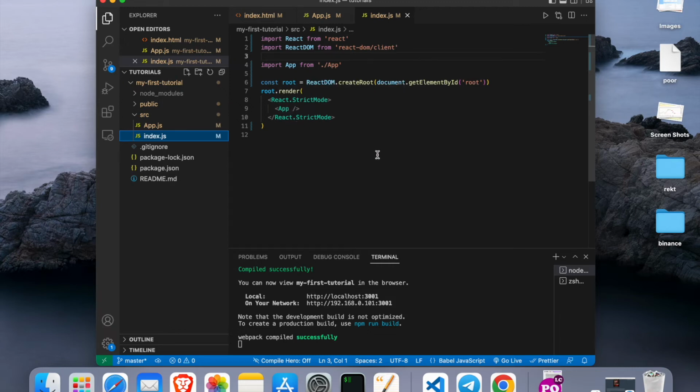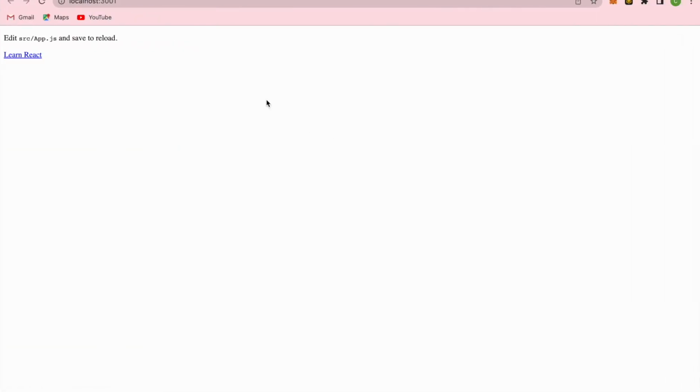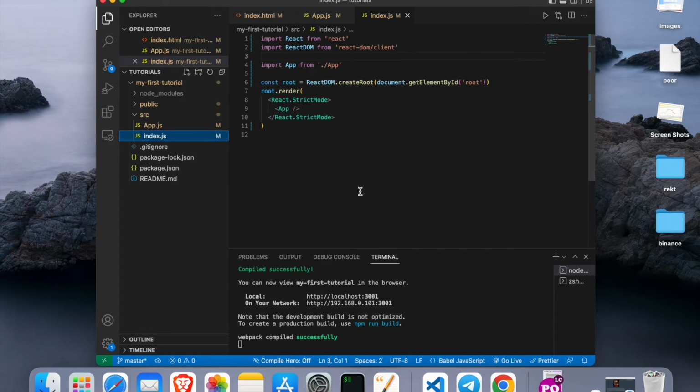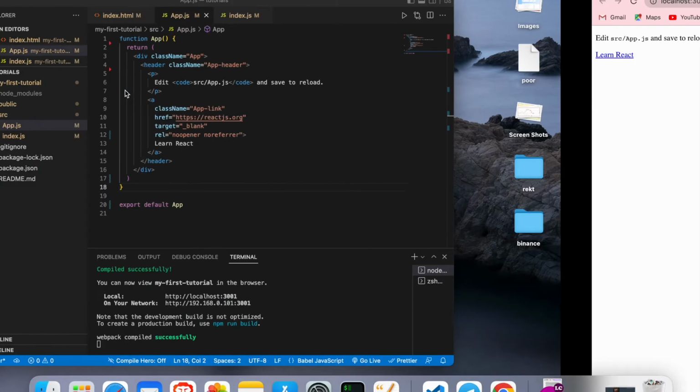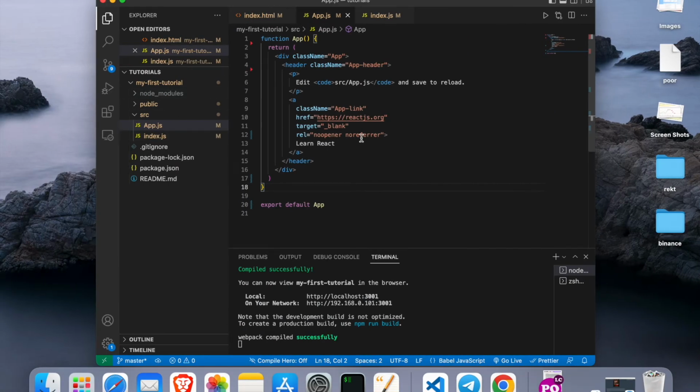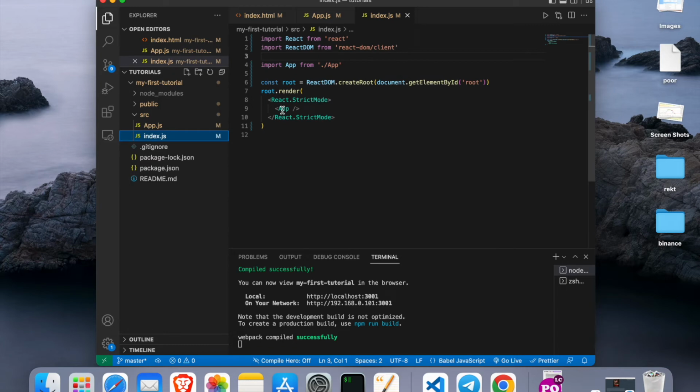All right, whatever you see here says "app.js and save to reload." That's because we have deleted all the stuff in here, and that's why it shows us this way, but don't worry, you will understand. Whatever we have in here, this App, is this app.js.